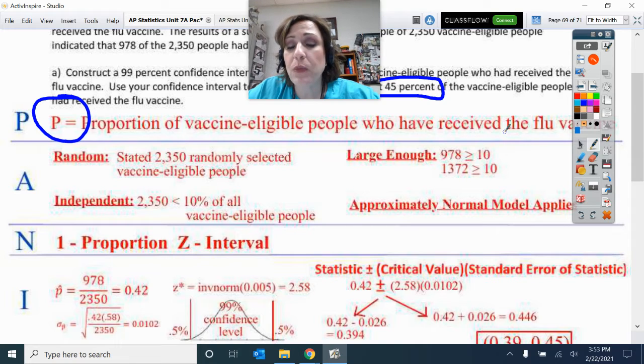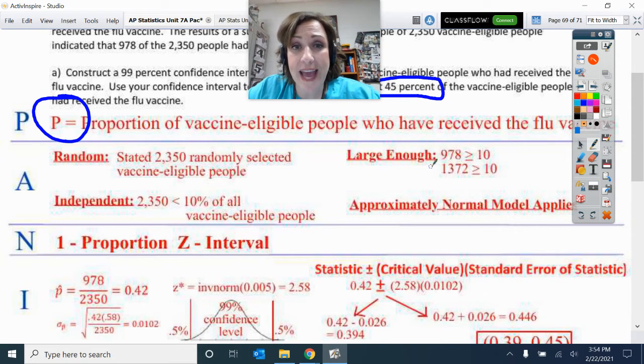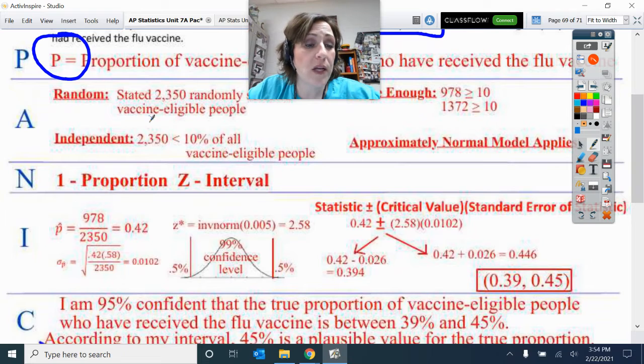Large enough. We don't have a true P. We're going to later compare 45% to it, but when we have this, we always use our P hat because we don't know what it is. So we have our successes, which is greater than or equal to 10, and then the failures, which is greater than or equal to 10. So the approximately normal model applies. This is a 1 proportion Z interval.